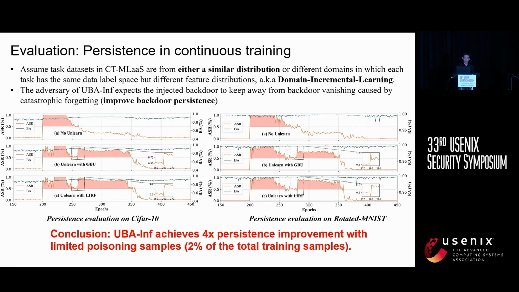Lastly, we also evaluate UBA-Inf's persistence in continuous training using two datasets. UBA-Inf aims to prevent backdoor vanishing due to catastrophic forgetting in continual learning. Our experiments show that UBA-Inf improves persistence by 4 times with only 2% of the total training samples used for poisoning and unlearning. This is the first study, to our knowledge, to explore enhancing backdoor persistence in continual learning through machine unlearning, rather than just replaying poisoning in continuous training.